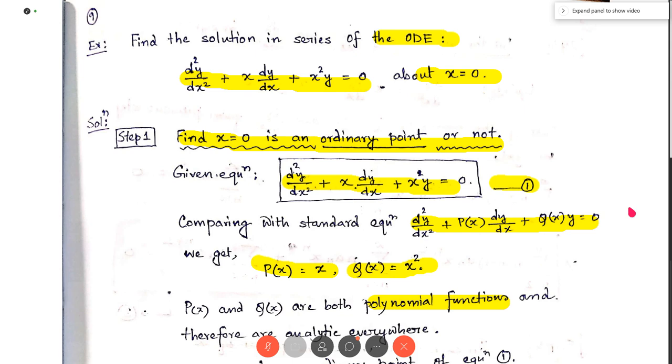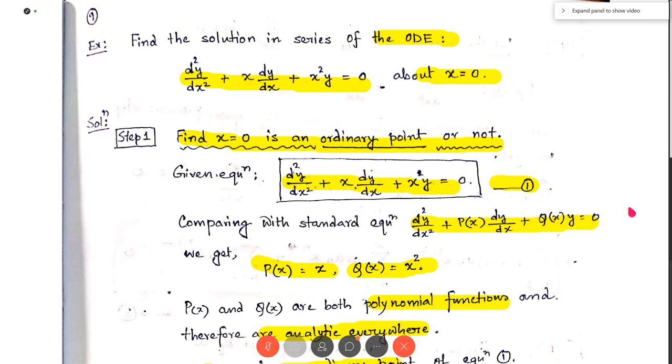So p(x) and q(x) are both analytic at the point x equal to 0. So x equal to 0 is an ordinary point of equation 1.